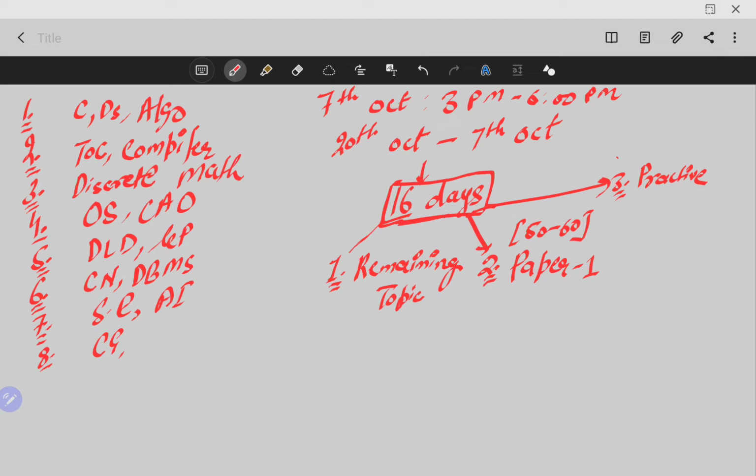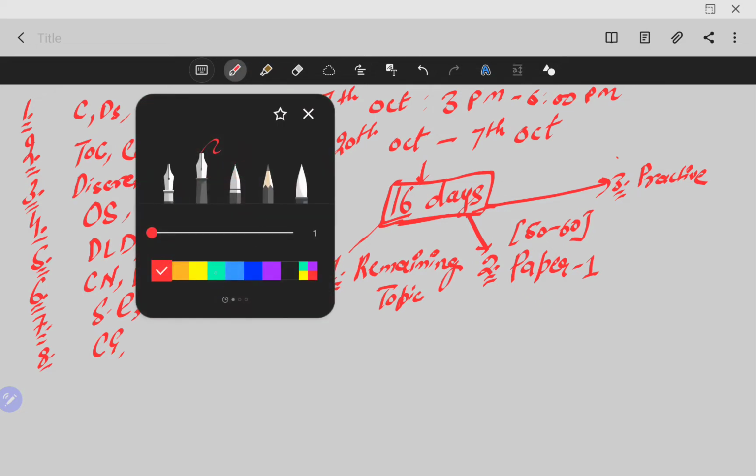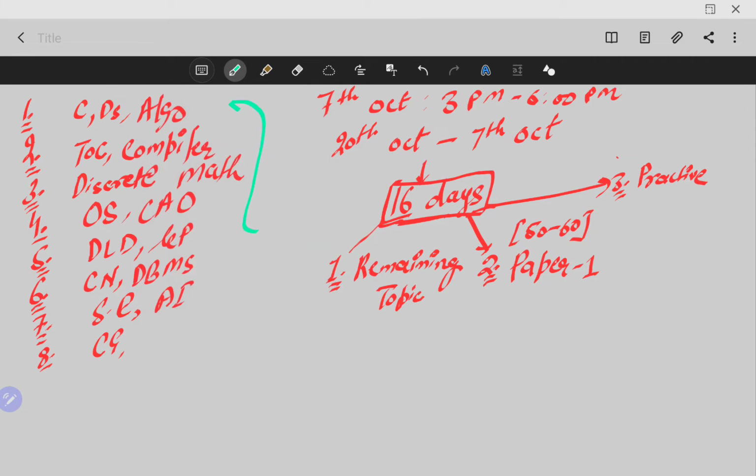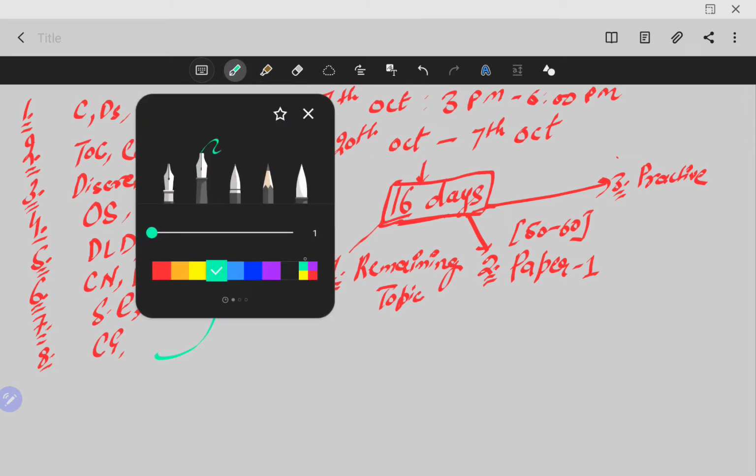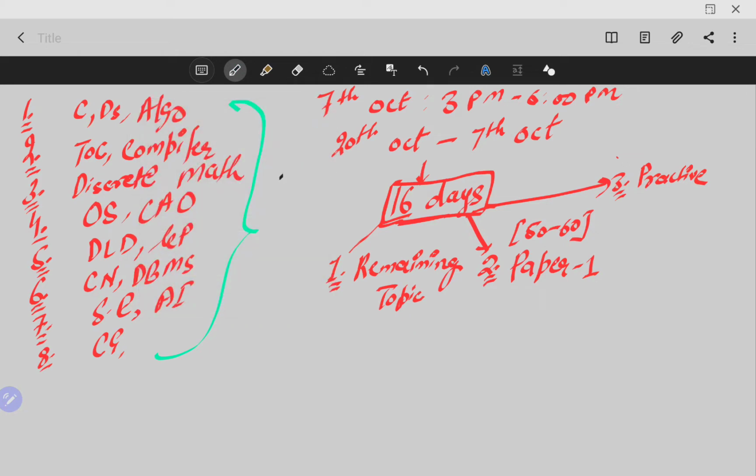If you look at the syllabus of NT-NET, the topics we have covered are enough if you are targeting, let us say, 140 marks in NT-NET. You can easily get 140 to 160 marks by covering all these topics.